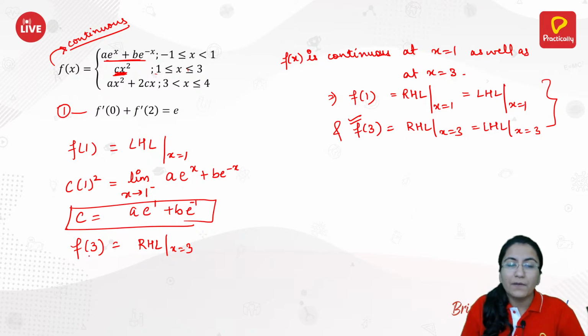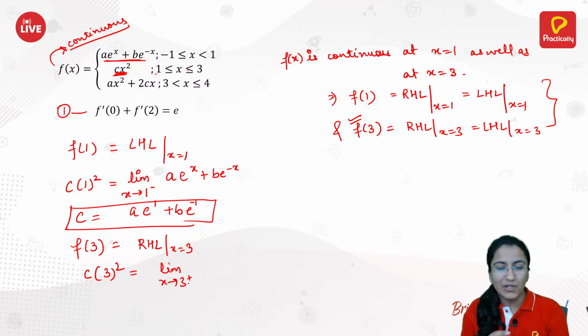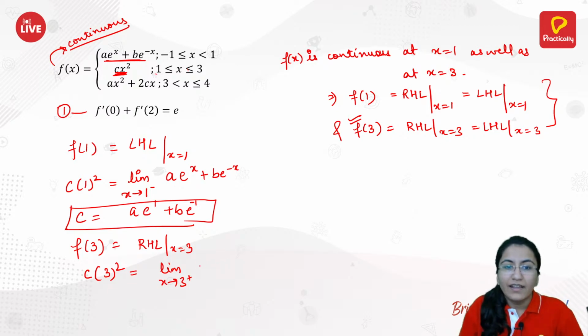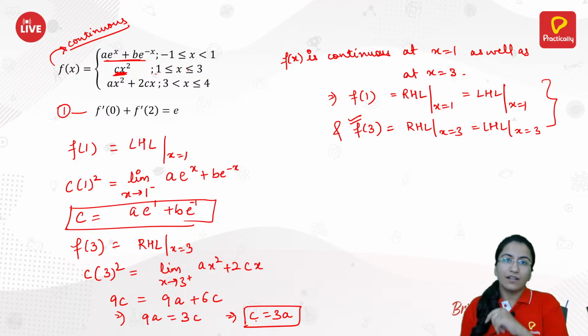Okay, so we have f of 3 is the same as c into 3 square, that is the same as limit x approaches 3 from the positive side, the right hand limit is from the positive side. So we have here a x square plus 2cx. Just put the value of 3 directly here, you will have 9a plus 6c, and this is the same as 9c. That implies you have 9a is equal to 3c, which gives you c is equal to 3a. You got c in terms of a.